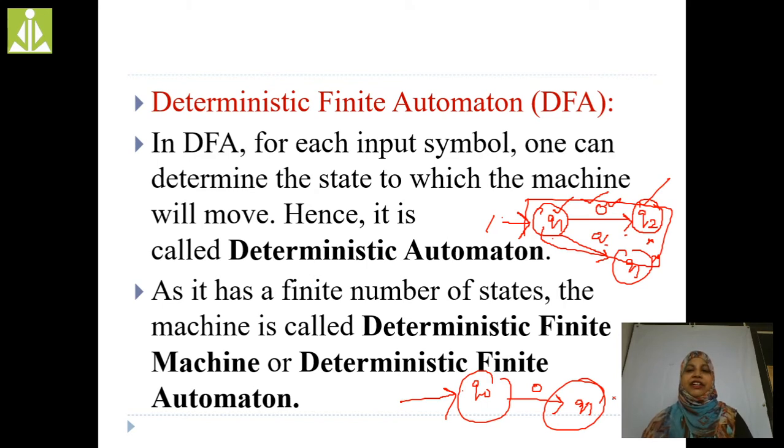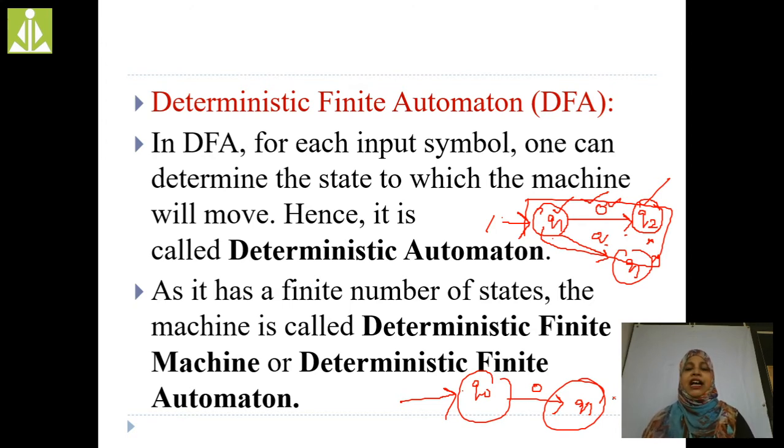Finite automata is classified into two types. The first one is the DFA, the second one is the NDFA. In DFA, we have a single input and we get a single output, and in DFA we have a finite number of states. If any finite automata consists of a finite number of states, then that particular finite automata is known as deterministic finite automata.